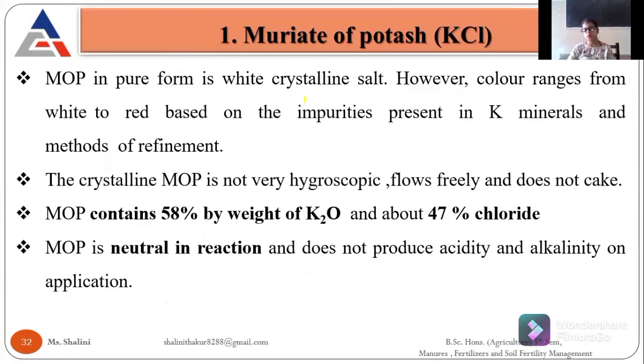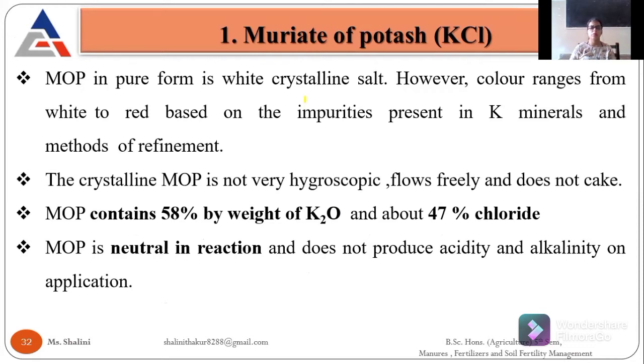Then comes the muriate of potash. The chemical formula is KCl. It is also known as MOP. It is a white crystalline salt, and the color ranges from white to red based on the impurities. Second, crystalline MOP is not hygroscopic.